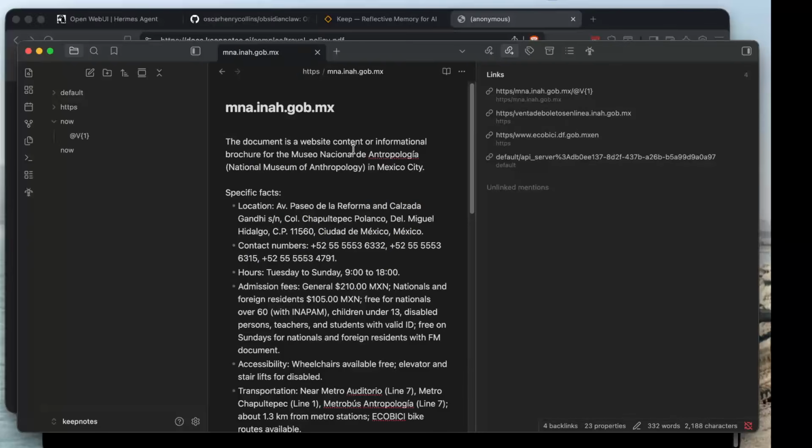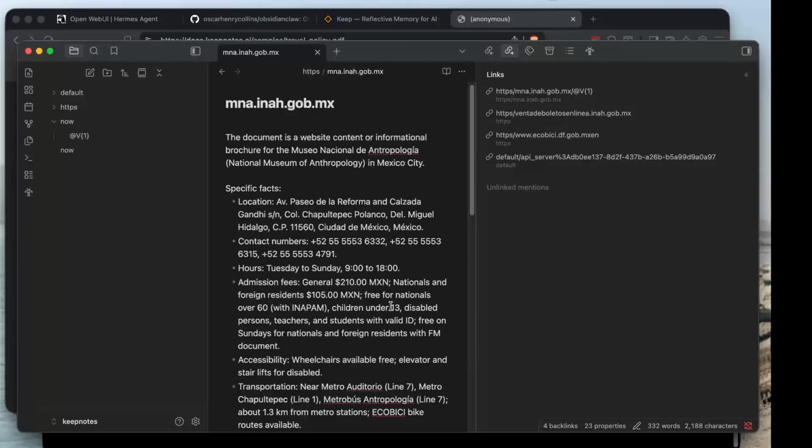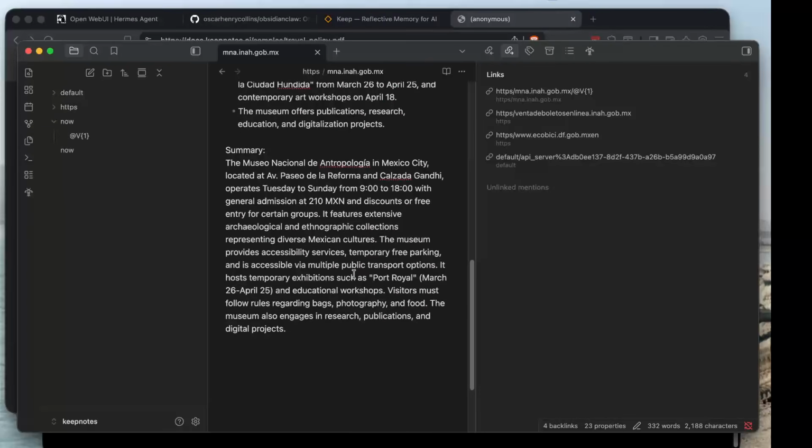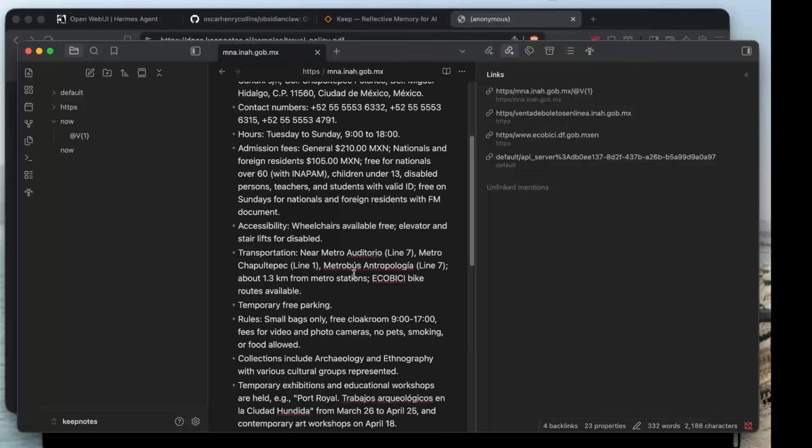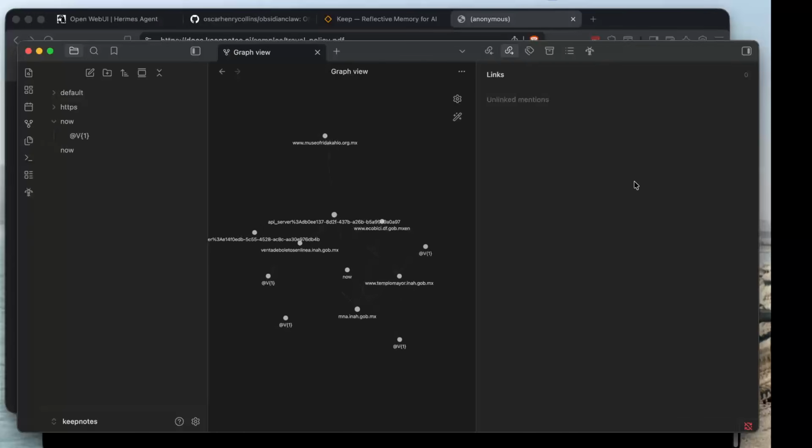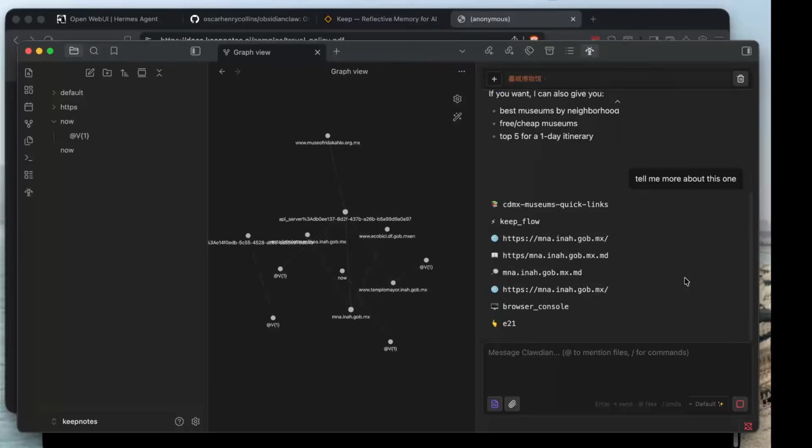This is the new page about the museum. It was automatically fetched and summarized for me, and then the links that come from here go out to different places. So my graph is growing as I explore it, and it tells me how much the admission fee is, and so on. So this is a summary in the memory. Because it's in the memory, it's indexed. I can search. I'll find how much does it cost. It'll go tell me. It doesn't have to look it up on the web anymore.